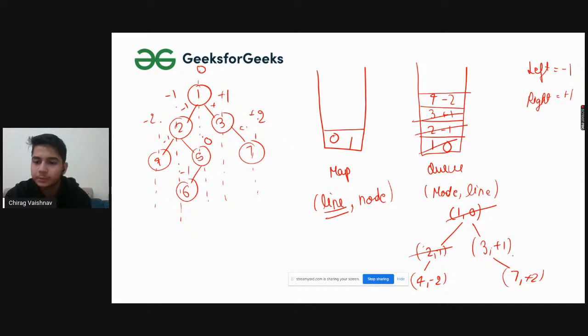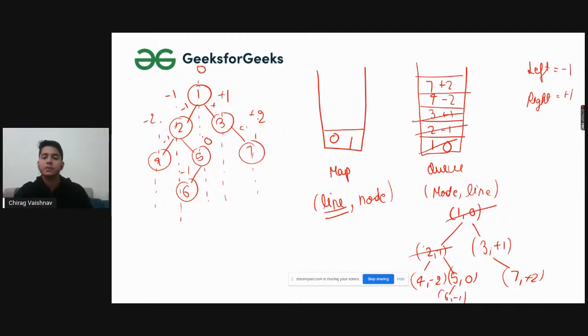So why plus 2? Because plus 1, as I've been explaining, so we will be adding it as 7 comma plus 2, right? After that, the right exists, so it will be 5 comma 0, since minus 1 plus 1 is 0. And in the case of this, 6 comma minus 1.